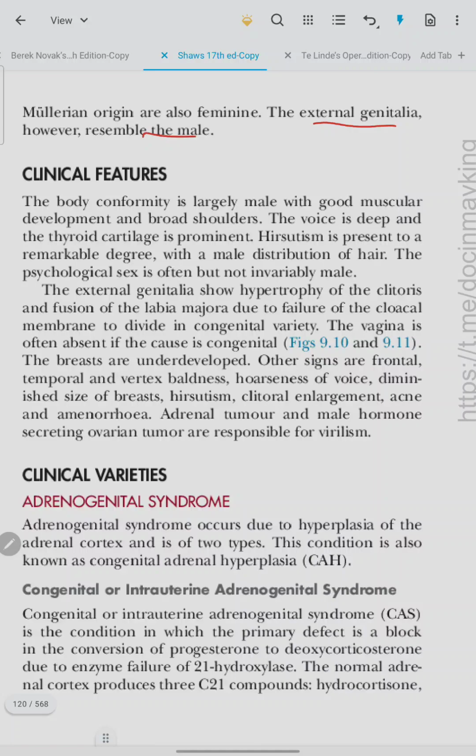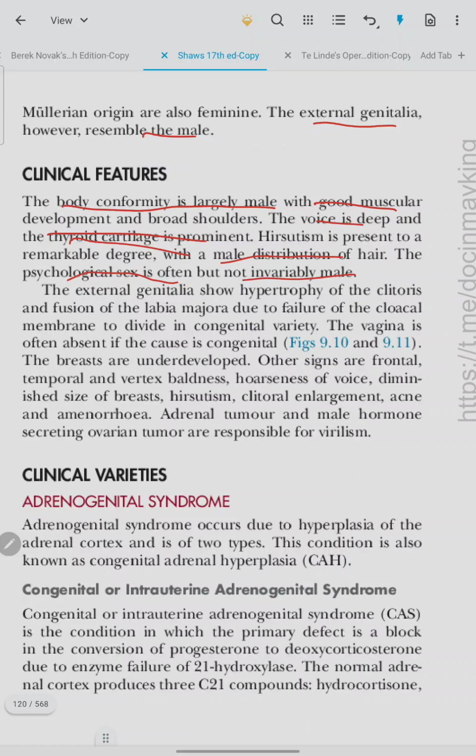Clinical features include body conformity that is largely male with good muscular development and broad shoulders. The voice is deep and the thyroid cartilage is prominent. Hirsutism is present to a remarkable degree with male distribution of hair. The psychological sex is often but not invariably male.